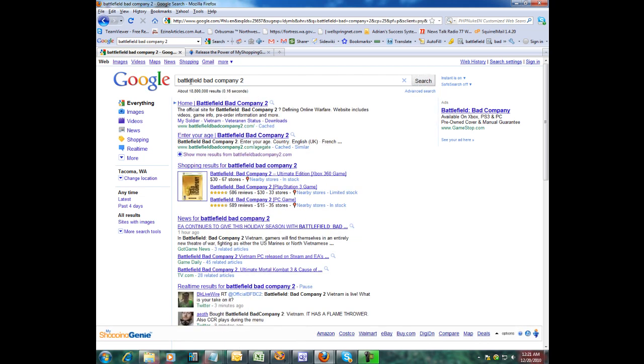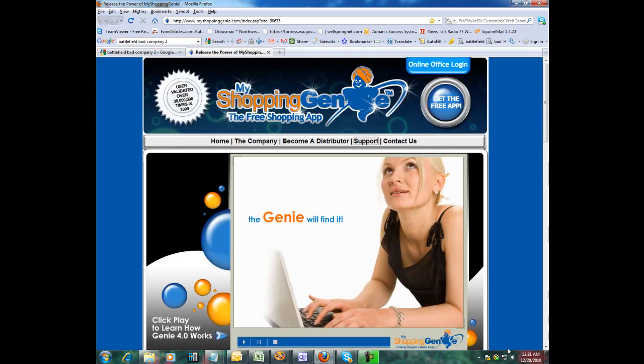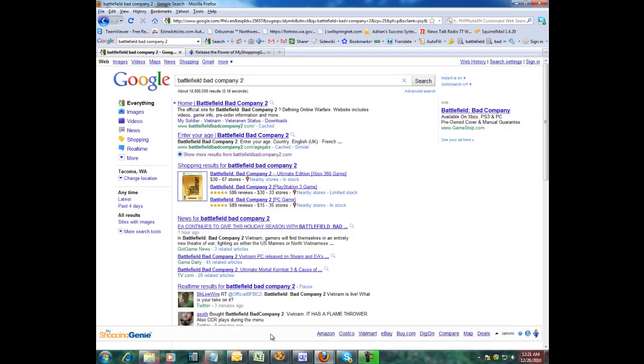Now notice when I put this in Google and search, this search bar magically appears across the bottom. This was not here before. Again, this is not a toolbar. This is an application. When you're not searching, it disappears. For example, if I was to go to another site, you notice the toolbar just disappears. You see it's not there anymore. When I go back to the search page, there it is. I love that. So when you're online working or you're checking your email or something, it's not there. It only pops up when you're actually searching for the price of something.